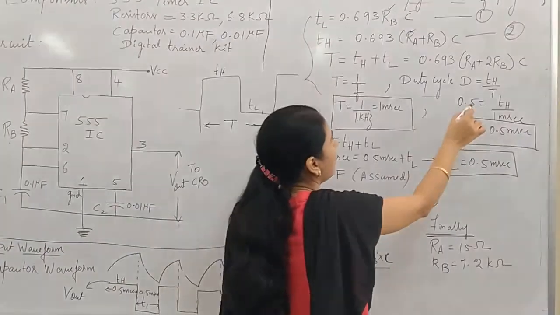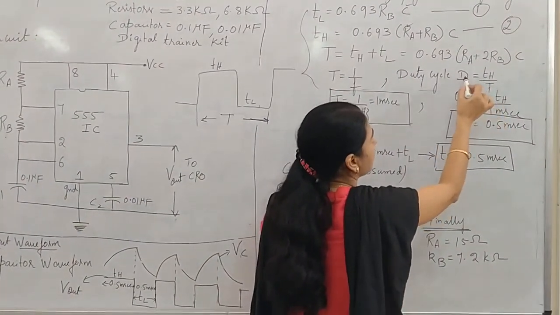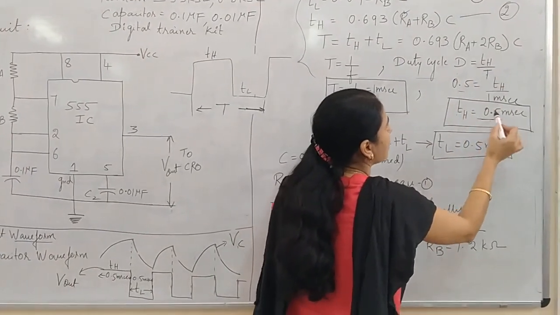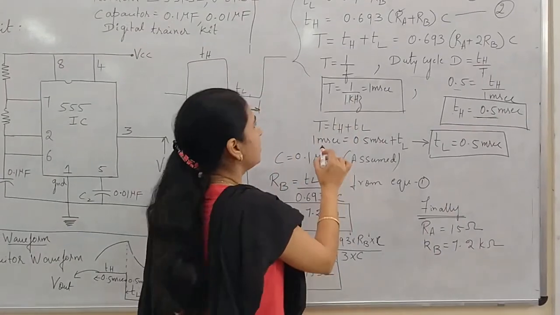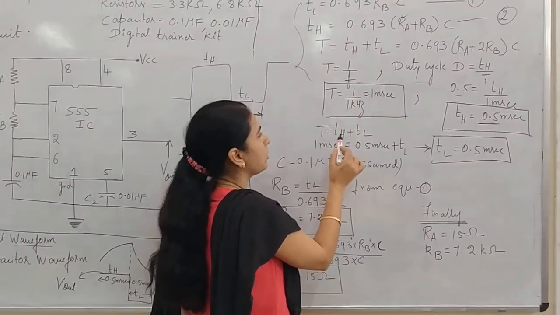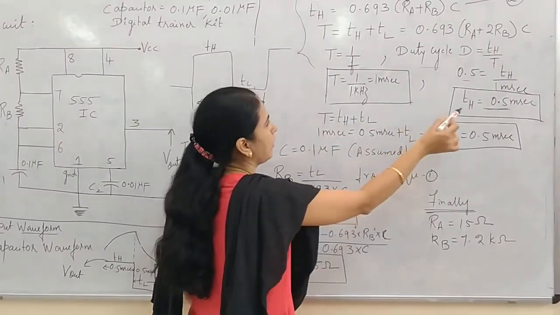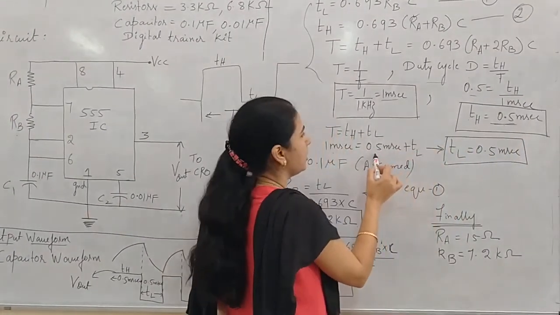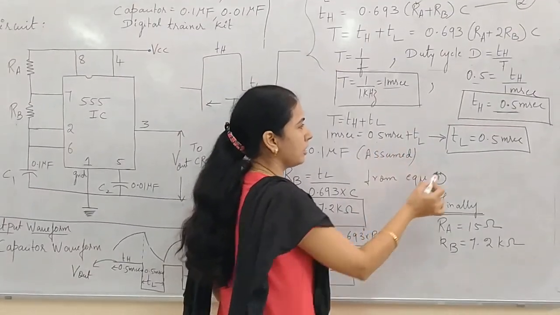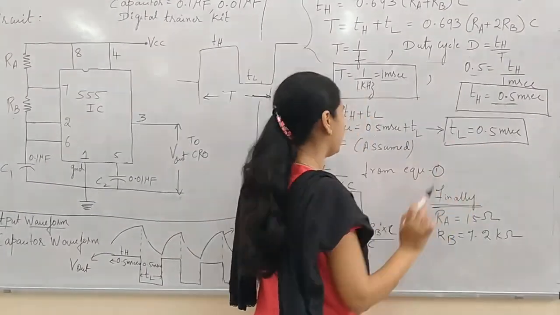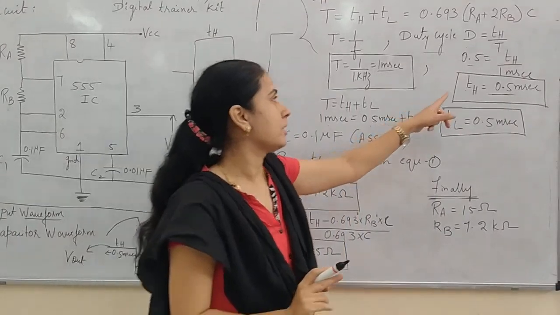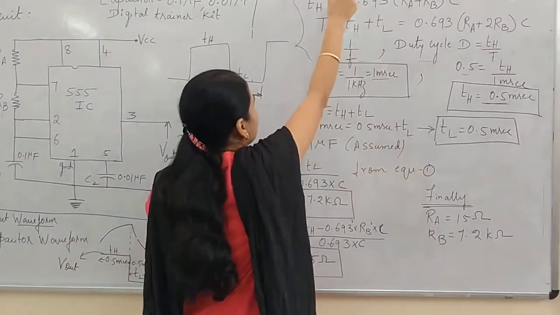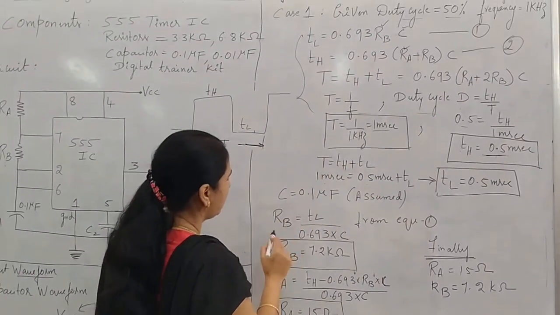To find out TH, I make use of this formula: D is equal to TH by T. I get TH as 0.5 milliseconds. So making use of the formula T is equal to TH plus TL, substitute the values. T I got as 1 millisecond, TH I got as 0.5 millisecond plus TL, keep it as it is. We get TL as 0.5 millisecond. So we got the two terms TH and TL. So making use of this, substitute this formula and try to find out the RB value.